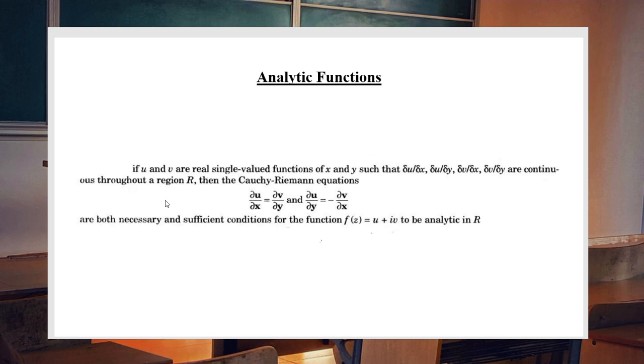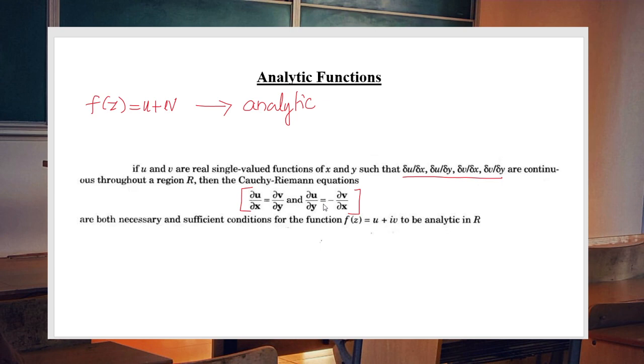Suppose we have a function f of z equal to u plus iv. Then this function is called analytic if all the partial derivatives are continuous throughout the region, and the Cauchy-Riemann equation, which is given by this one, very important, dou u by dou x equal to dou v by dou y, and dou u by dou y equal to minus dou v by dou x.